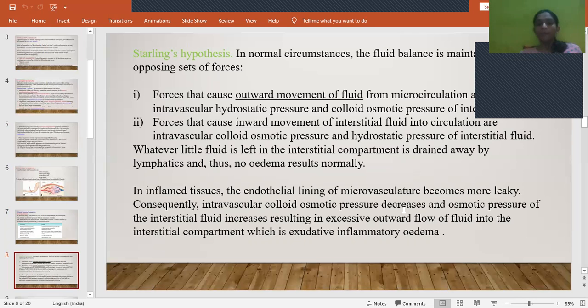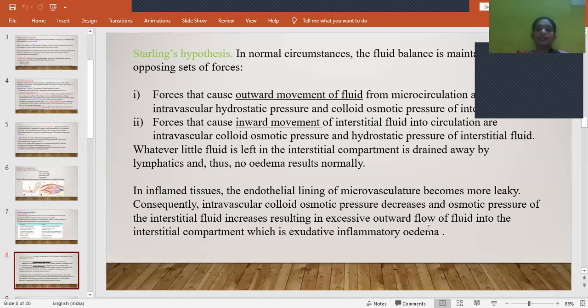See, once again I'll repeat. For the inward movement, what are the pressures required? There should be an equilibrium between intravascular colloidal osmotic pressure and the interstitial space hydrostatic pressure. But in case of inflammation, the intravascular colloidal osmotic pressure will be decreased, and outside, the interstitial space hydrostatic pressure will be increased. So when there is an increase in pressure outside the blood vessel and a decrease in colloidal osmotic pressure inside, as we know, things move from high pressure to low pressure. Because of this, the fluid will move between the vasculature and the interstitial fluid.